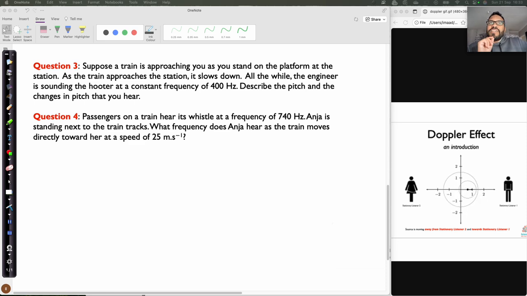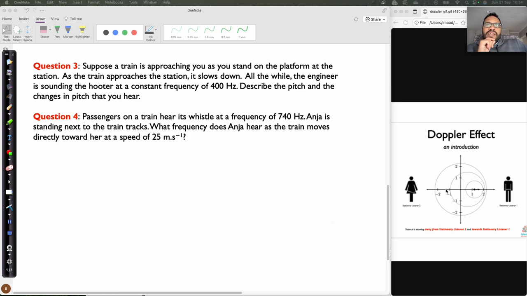For this particular question, I'm leaving the Doppler effect here. So you can see when the source is moving towards a stationary listener, the wavefronts become compressed, and when the wavelength decreases, the frequency increases. And similarly, as you move away from a stationary listener, the wavelengths increase, meaning they expand, and therefore the frequency decreases or becomes lower.